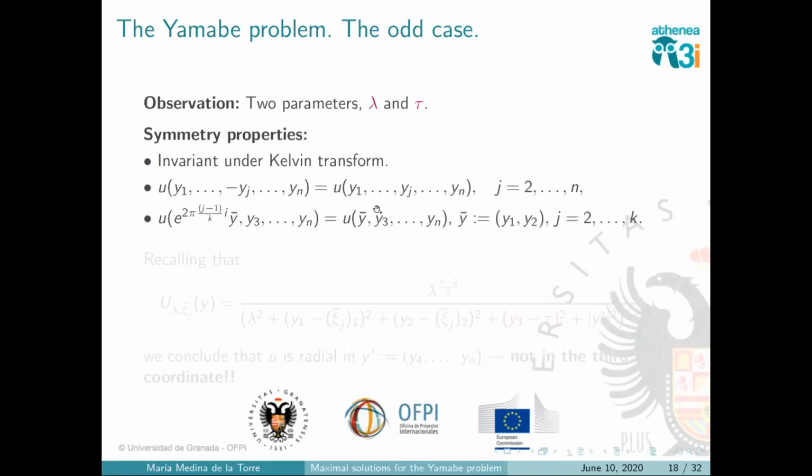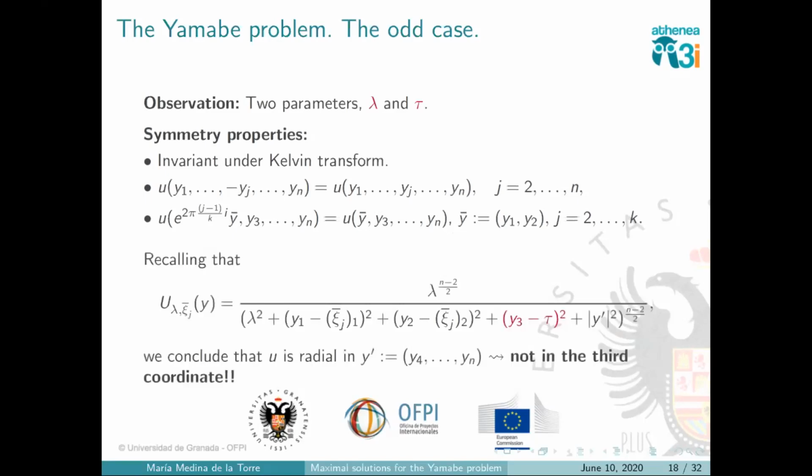Let me recall what I mean every time that I say this thing of breaking the radiality. If you remember the expression of the bubble when it's centered at this point here and with this concentration parameter, I mean exactly this thing here. And since we chose these points to be 0 from the 4th coordinate and so on, we can say that this function is radial for the 4th coordinate, etc. But it's not radial when we have the sum of all of these bubbles.